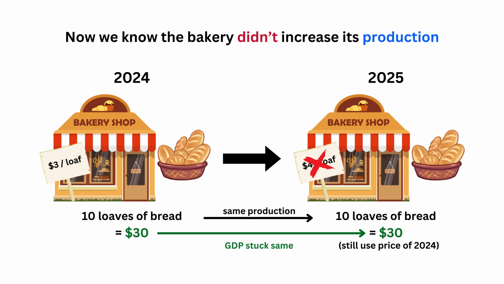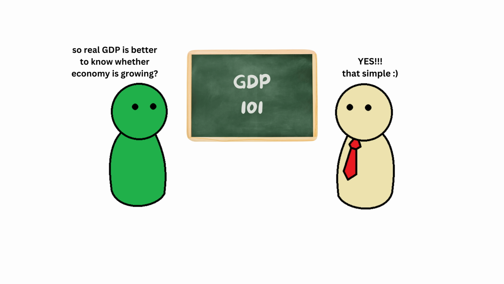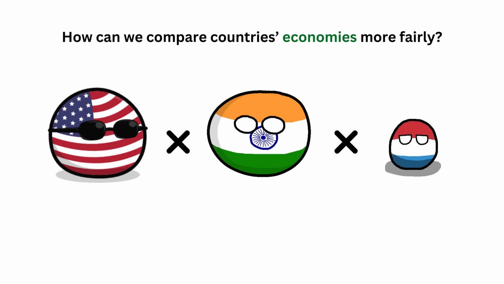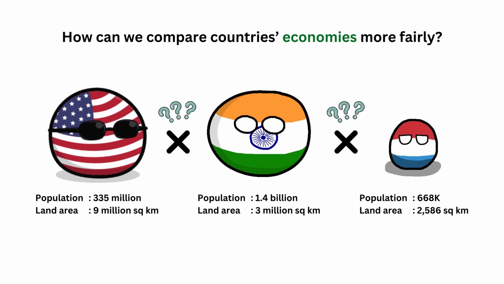See, now we know that the bakery didn't increase its production. So this is why the real GDP is more accurate. So now you have understood how the GDP works. But now you're wondering, how can we use the GDP to compare countries' economies when every country has its own size and condition? Well, we'll talk about it in the next section.